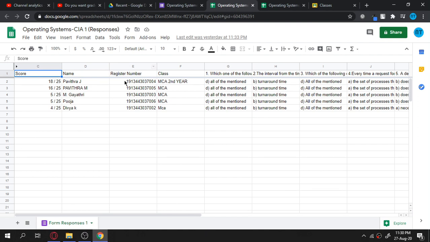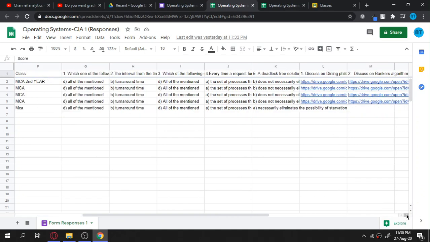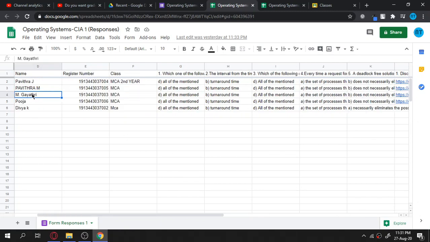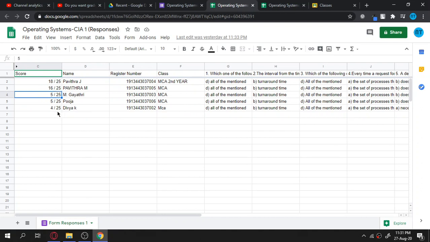Okay, so these are the student register numbers which I got from the response sheet, and this is the class they entered. And you can see the 5 MCQs here, 1, 2, 3, 4 and 5. As we have set the questions as a quiz form, and we are able to set the answer keys and the points also, these 5 questions will bring the marks automatically, as you can see here. This is the response for only the 5 short questions, the MCQs.